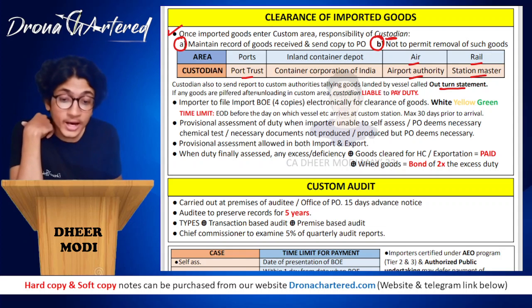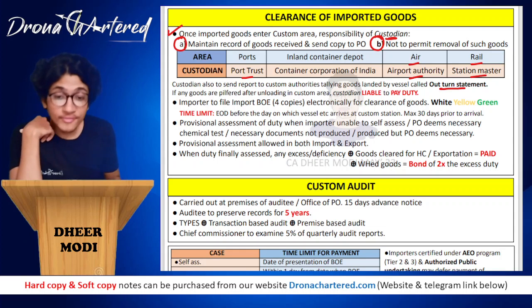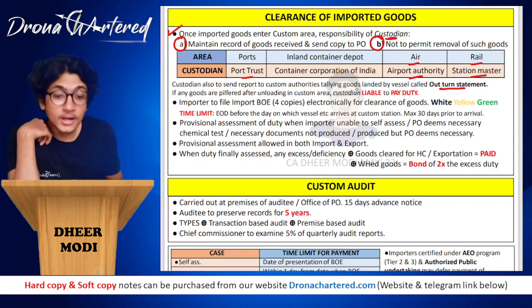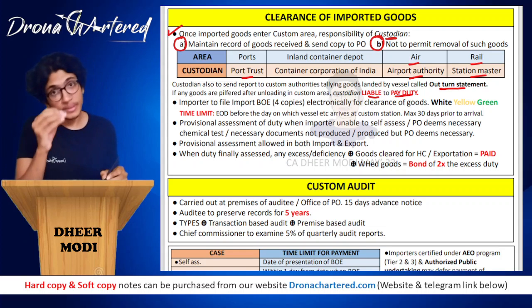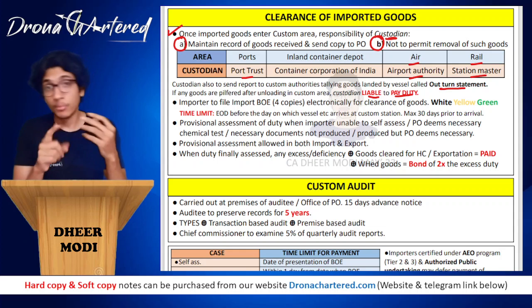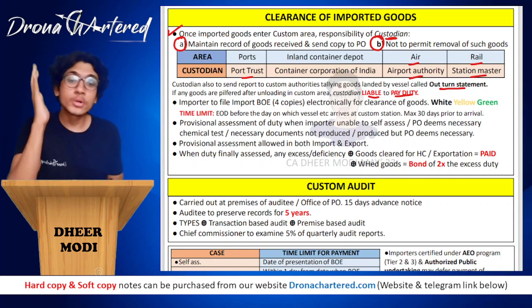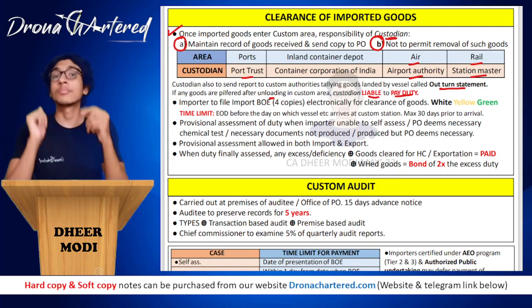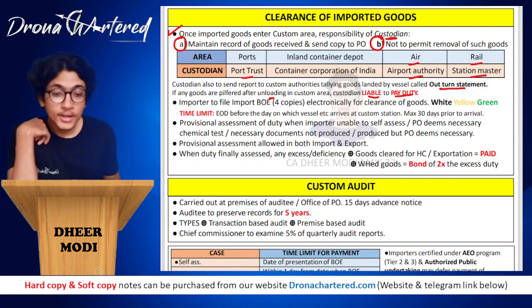If any goods are pilfered, meaning stolen in small quantities, after unloading in the customs area, the custodian will be liable to pay duty, because in case of pilferage, as we have already discussed, the importer will not be paying duty. So in such a case, someone will be paying duty. Therefore the custodian will be liable: after the goods have been unloaded, these goods are your responsibility. If they have been stolen, you are the person who is going to pay us customs duty.